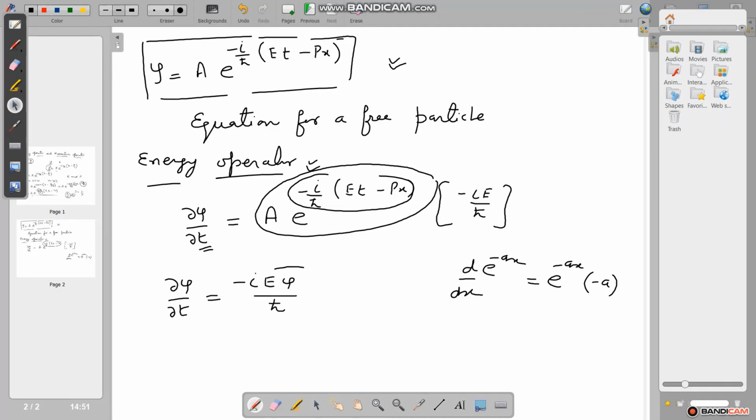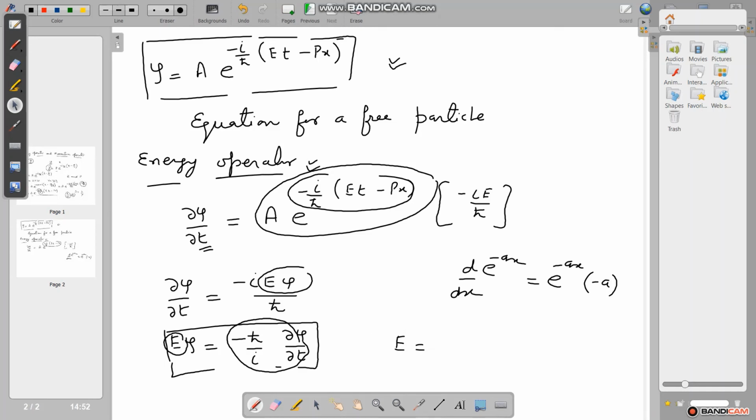Hence E psi = minus h cross upon i del psi upon del t, and comparing, E = minus h cross upon i del upon del t. This is known as the energy operator.